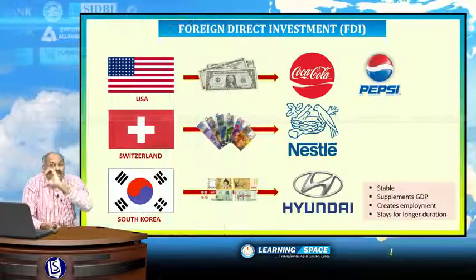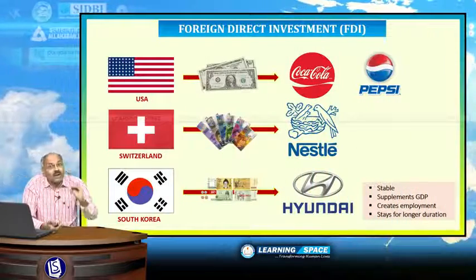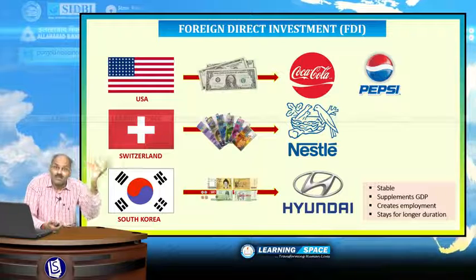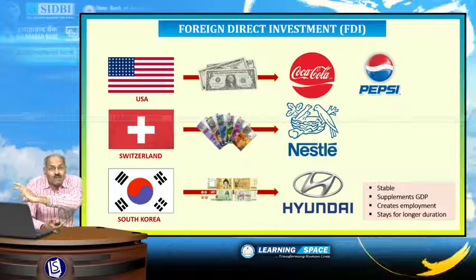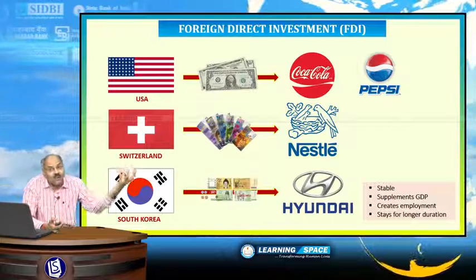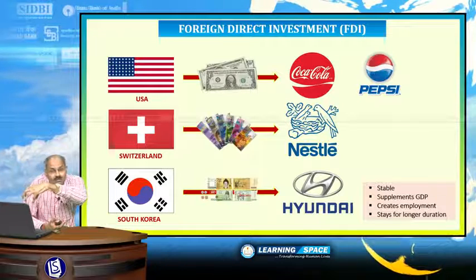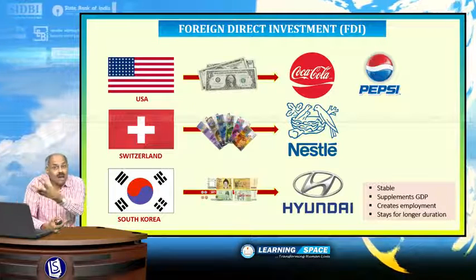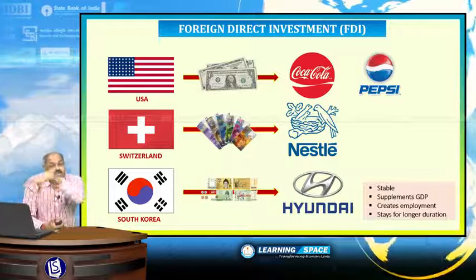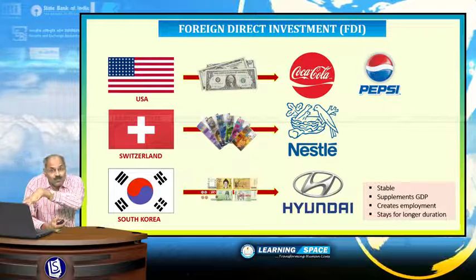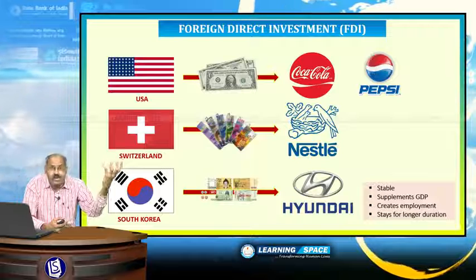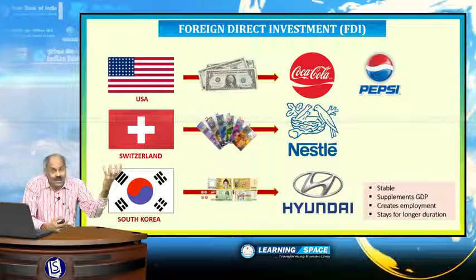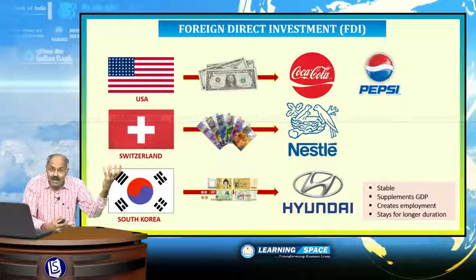If you look at foreign direct investment, it is the investment coming from the foreign land for establishment of some company here. They will establish their subsidiary here. When Coca-Cola or PepsiCo companies are established here by the American parent company, PepsiCo and Coca-Cola are both based in America.